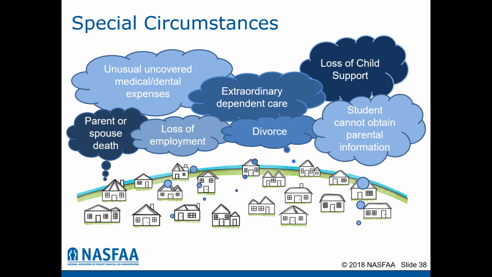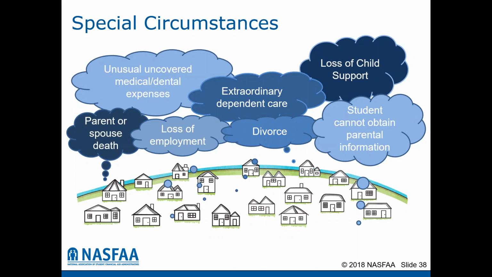So the two most common ones that we tend to see are loss of child support, because you will report if you received child support in 2020, you have to report how much you received. But we understand that child support typically ends when a student turns 18 or graduates from high school. So with the proper documentation that child support has ended, we could use, for example, what was being received in 2021 on the FAFSA form. If the parent or student lost their job since 2020 or lost income or had a reduction in income, they would provide documentation of the loss of employment and the school could recalculate the EFC.